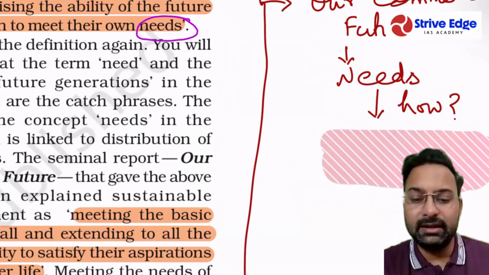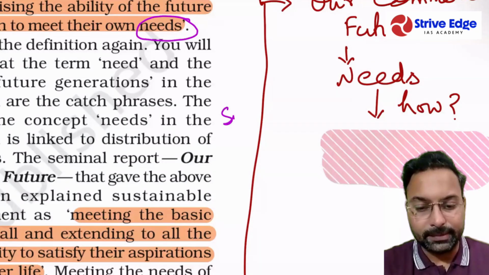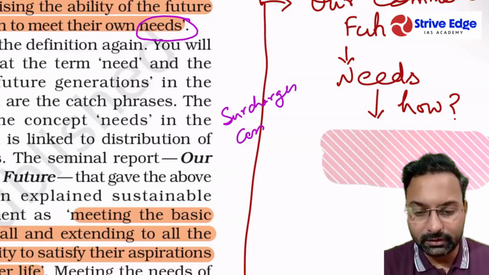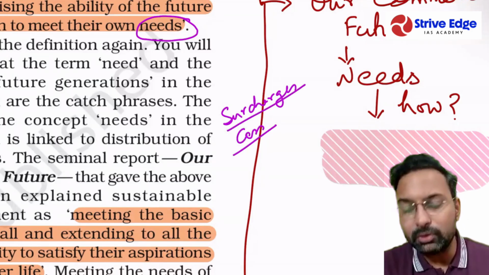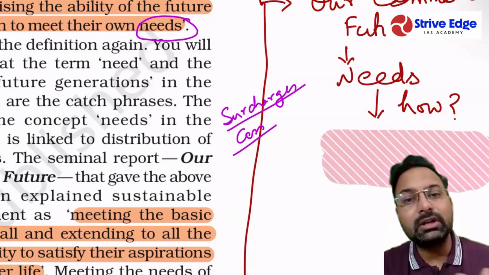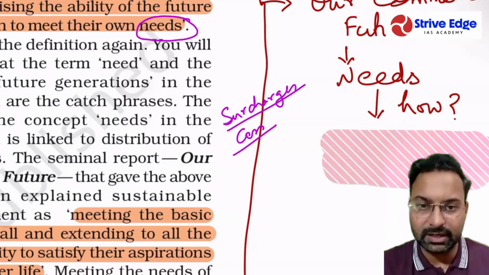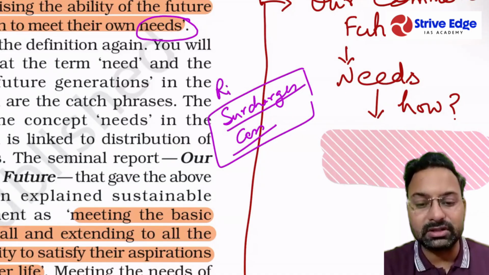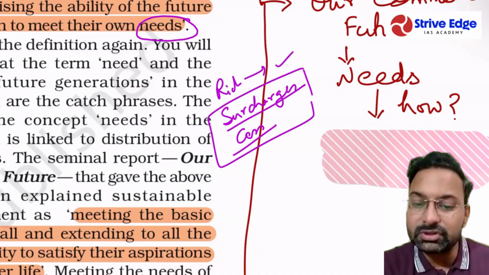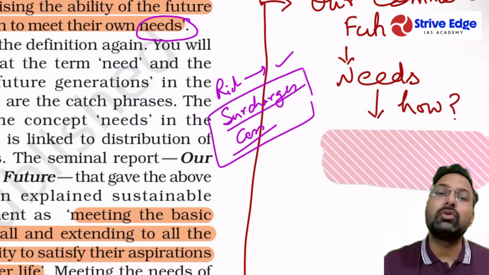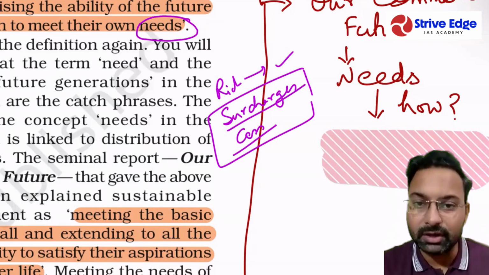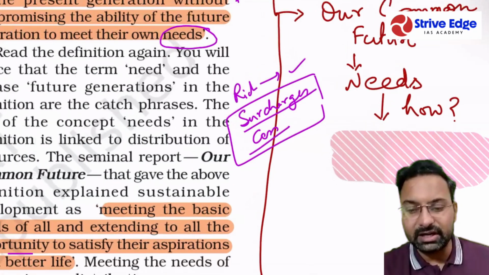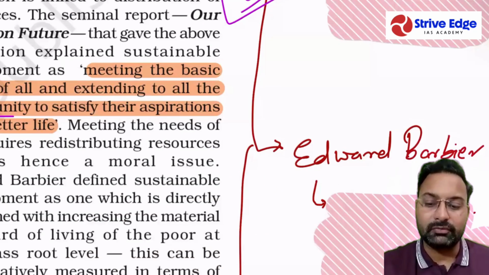And now you will be able to grasp the concept of surcharges and cess. The government puts surcharges and cess on the incomes of highly rich people. So what is the government actually doing? It is taxing the rich more and redistributes this to the poor. And this is a concept that has come from sustainable development only, right? So this was the definition that was focused upon by Our Common Future.